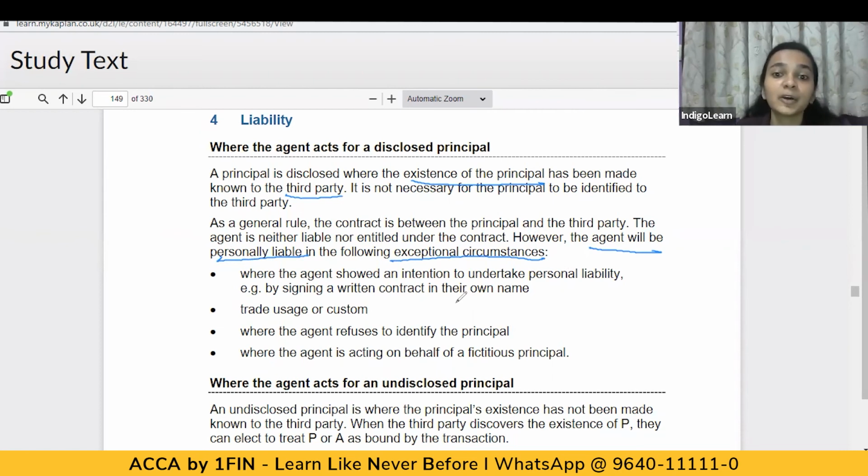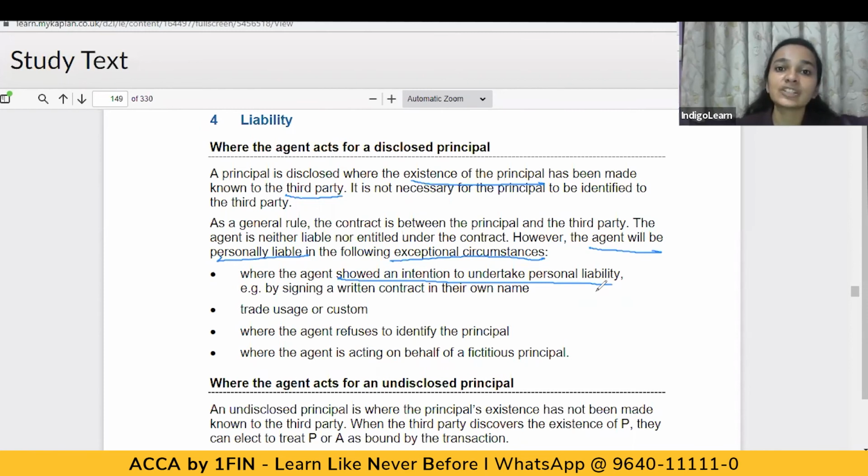What are they? Where the agent showed an intention to undertake personal liability. So if, say, the agent has signed a contract in his own name and not in the name of the principal, in that situation, the agent signing the contract in his own name gives an inference that he is ready to undertake a personal liability with respect to this transaction.